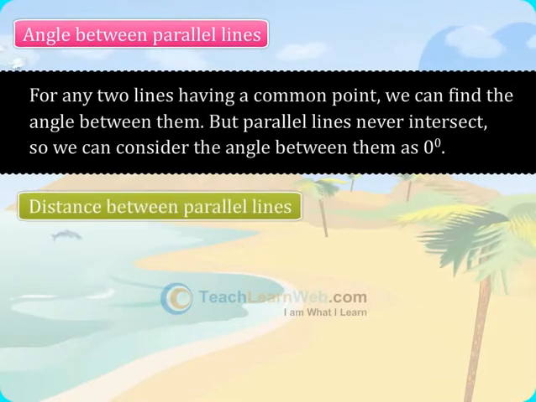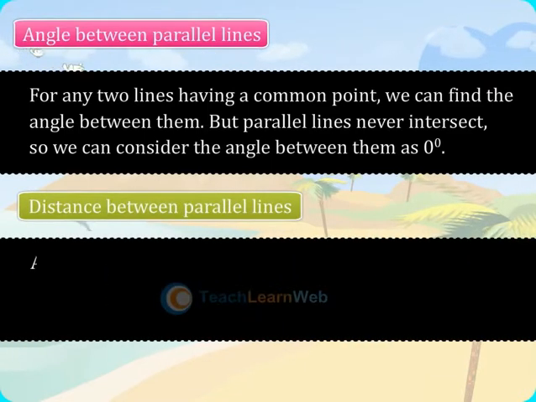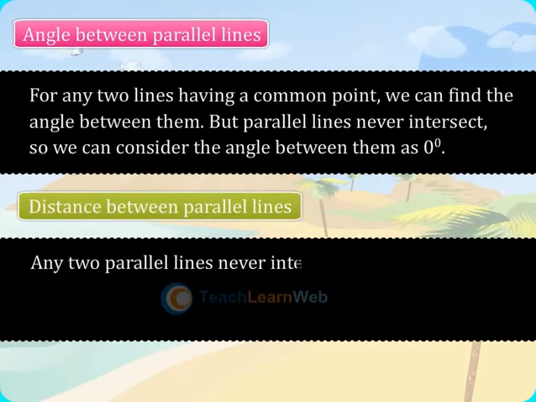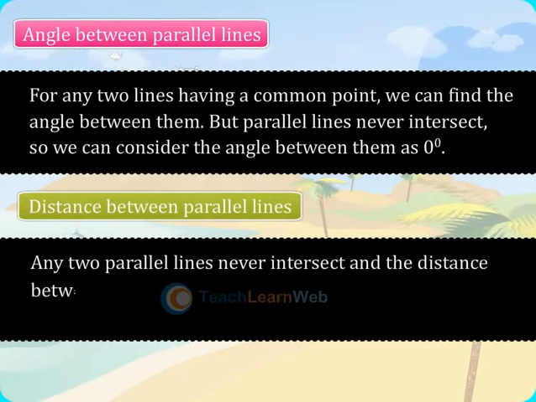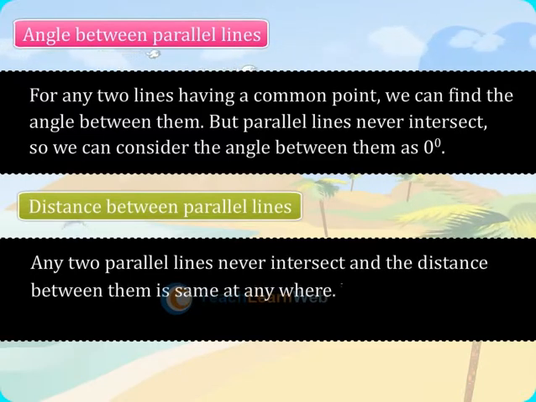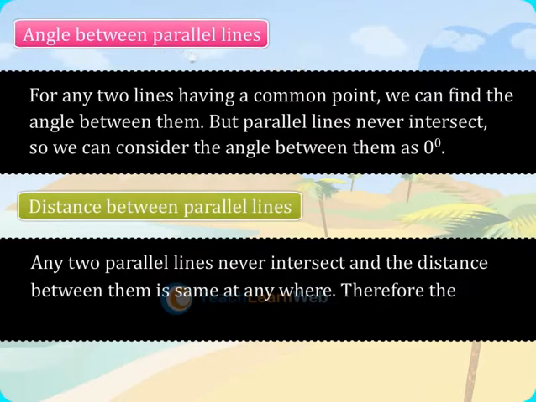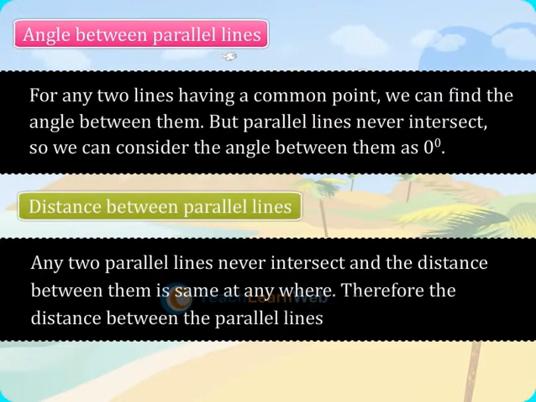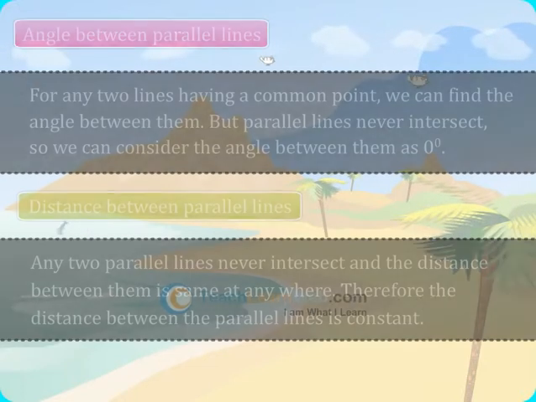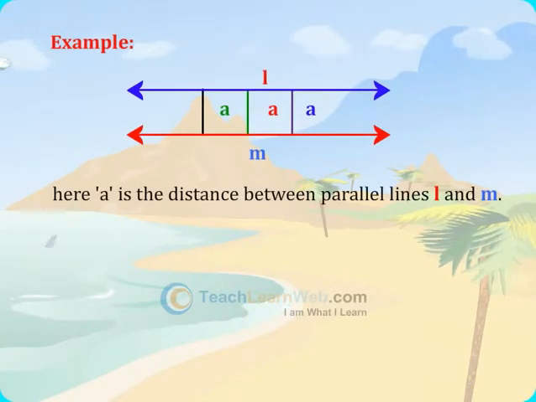Distance between parallel lines. Any two parallel lines never intersect and the distance between them is the same anywhere. Therefore, the distance between parallel lines is a constant. An example is shown below. Here A is the distance between parallel lines L and M.